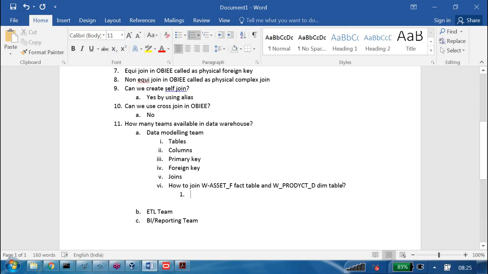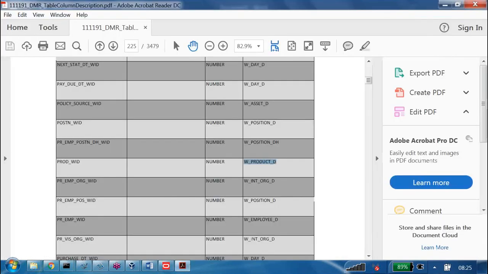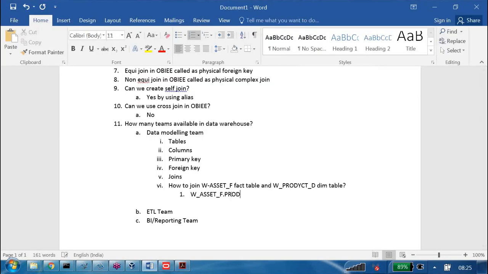We join W_ASSET_F dot, and which column we have to take from this table, you can get from this table. What column? Prod width. So prod width is equal to, what table do you want to join? W_PROD_D. What column do we have to take here?